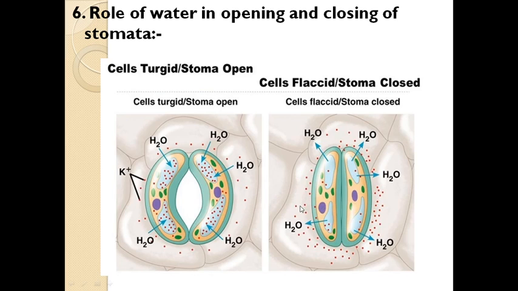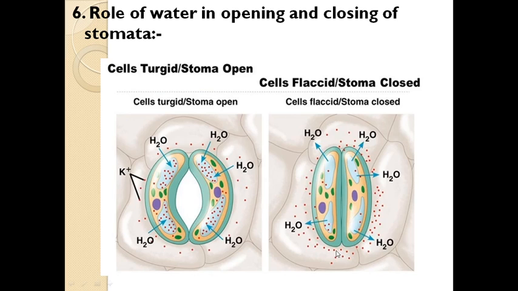Here the potassium ions come outside from the guard cell, then followed by the potassium ion, the water molecules also come outside the guard cell. Then the guard cell loses its turgidity and becomes flaccid, and in that case the stomata is closed.